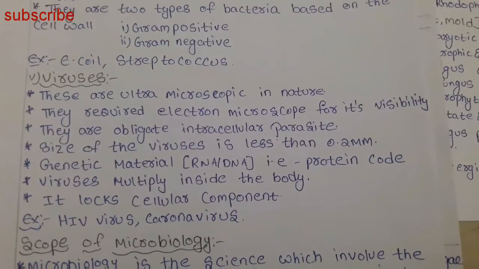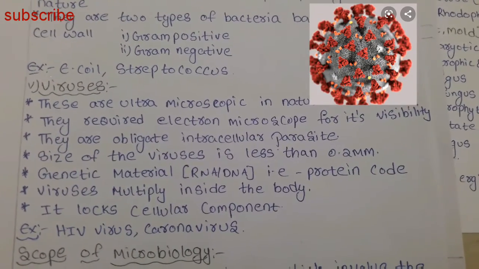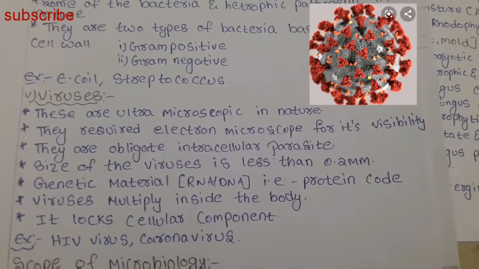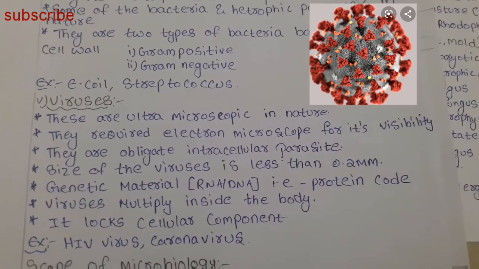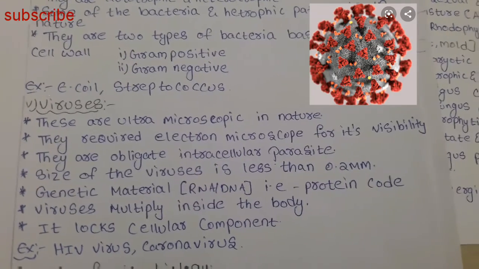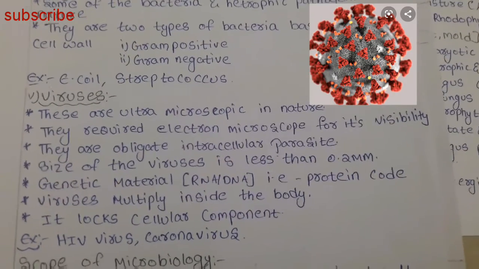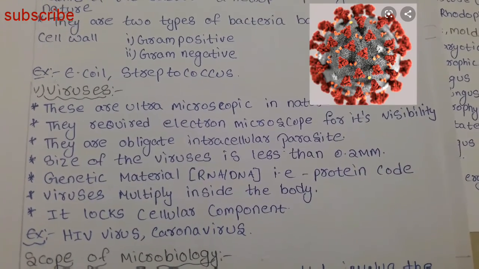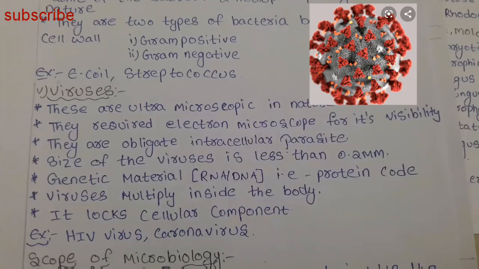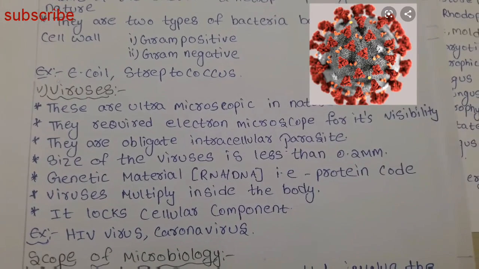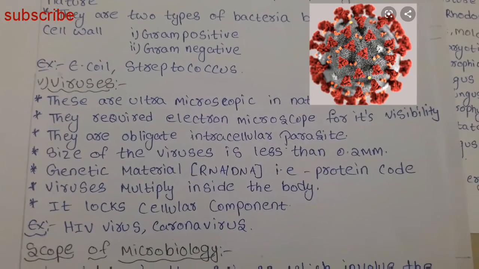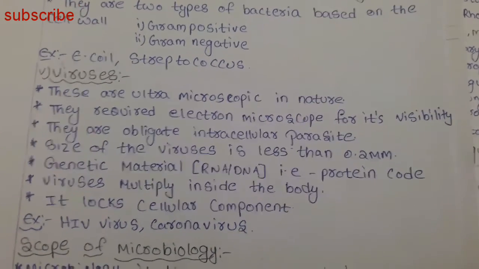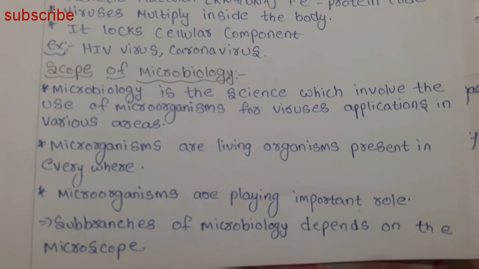The last class of microorganism is viruses. These are ultra microscopic in nature. They require an electron microscope for visibility, so to see viruses we require an electron microscope, not a normal microscope. They are obligate intracellular parasites. Size of the viruses is less than 0.2 millimeter. Genetic material may be RNA or DNA. Viruses multiply inside the host body and also lock the cellular components. Examples are HIV virus and coronavirus.